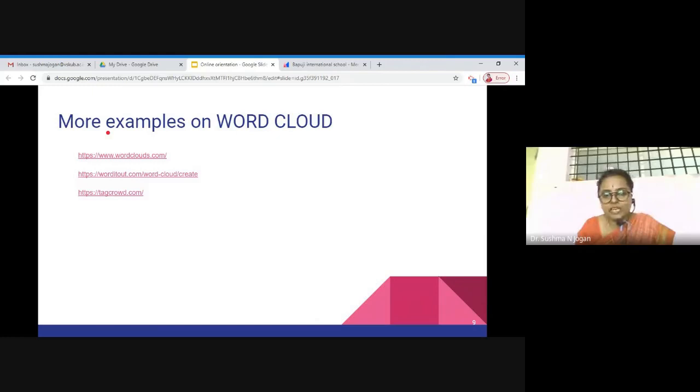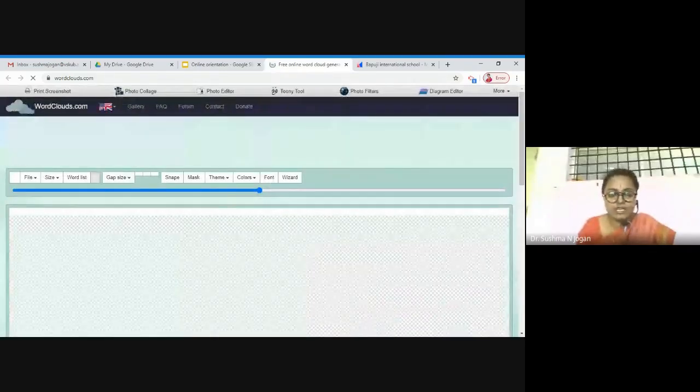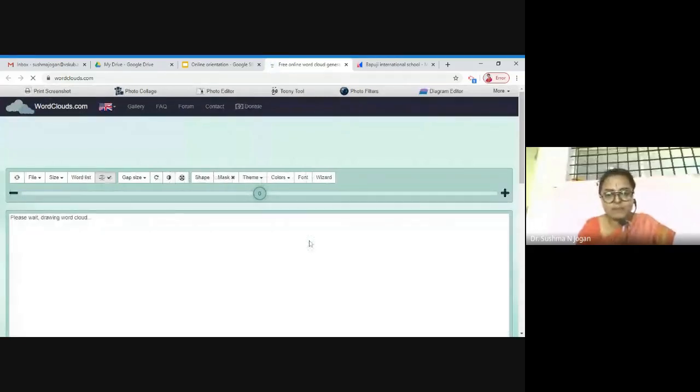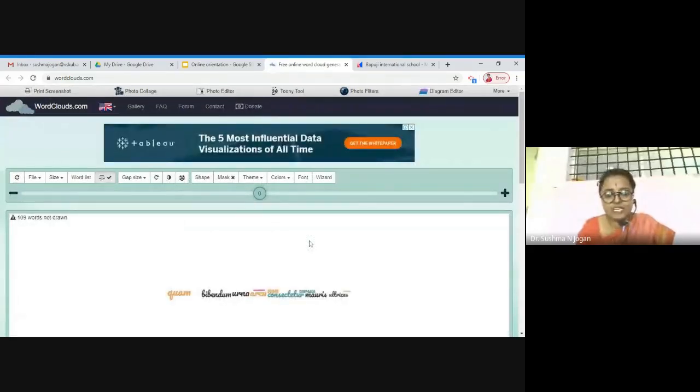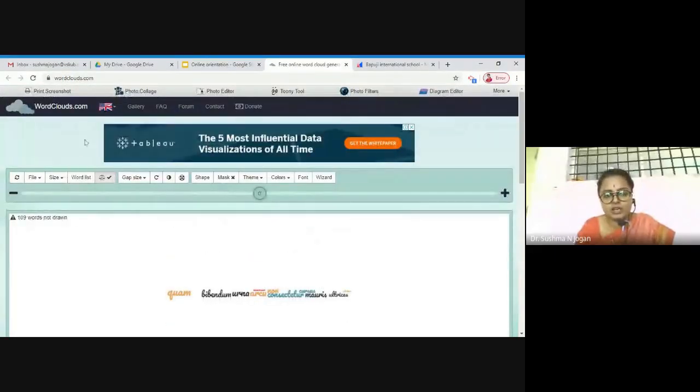That is mentimeter.com. The other word cloud software are wordclouds.com, Wordit, and TagCrowd. I just want to give a demo on wordclouds.com. It is also very helpful, and you can even bring in a shape with it. With the help of a shape, you can ask students, even give them an assignment, to do this. So go to wordclouds.com. No need to log in, no need to give your mail ID. There you can see the word list, and you can see the shape and mask.